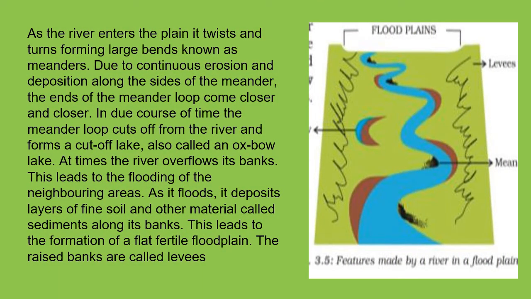Next we will study the features made by the river in the floodplain. As the river enters the plain, it twists and turns, forming large bends known as meanders. Due to the continuous erosion and deposition along the sides of the meanders, the ends of the meander loop come closer and closer. You can see in the picture how it is twisting and turning, and that is forming the meanders.